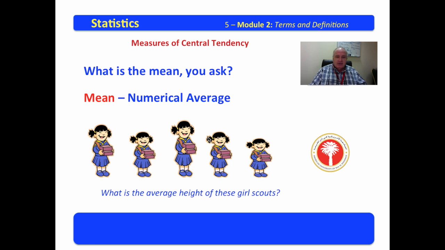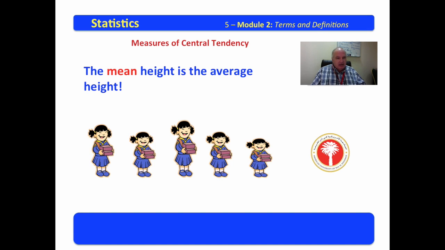So what is the average height of these 5 girls who are selling Girl Scout cookies? What is the average? We might say, what is the mean height? Mean refers to numerical average. Let's see what we can do. The mean height is the average height. Let's average the height of these Girl Scouts.